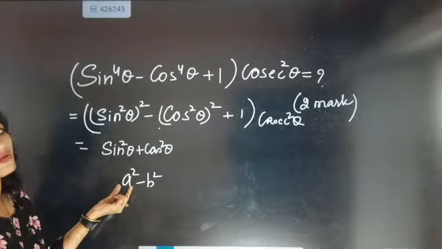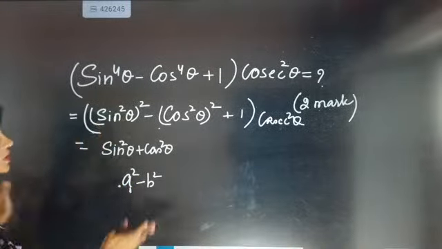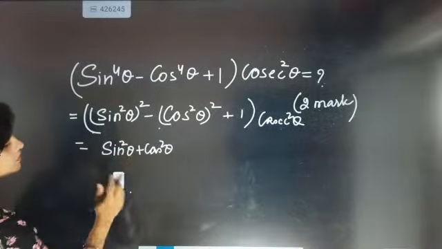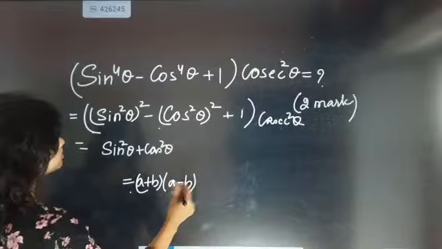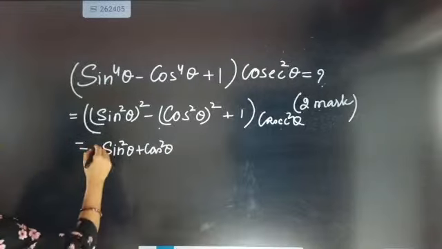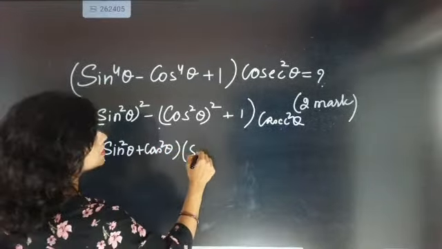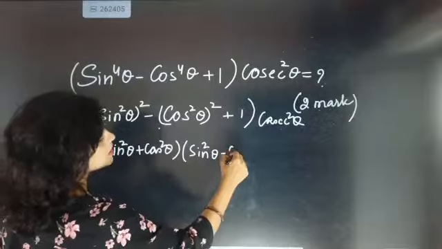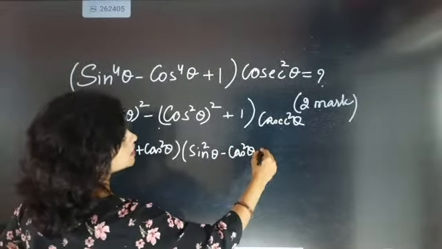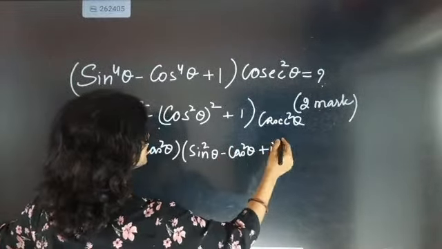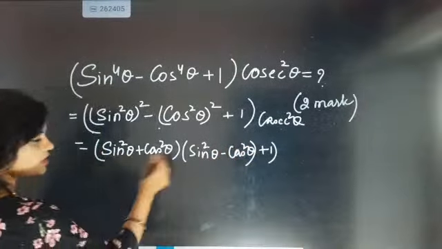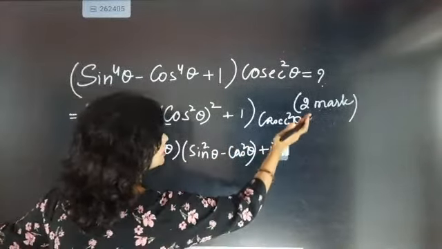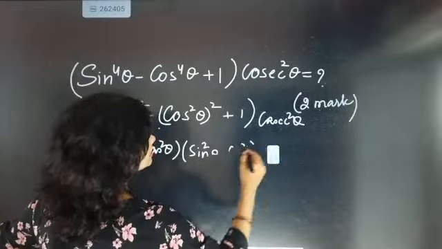A is exactly sin square theta. So it will come as a plus b into a minus b. So here also it will become sin square theta plus cos square theta and sin square theta minus cos square theta plus 1. And then sin square theta plus cos square theta, this one will come in multiplication, and then outside cosecant square theta will be there.